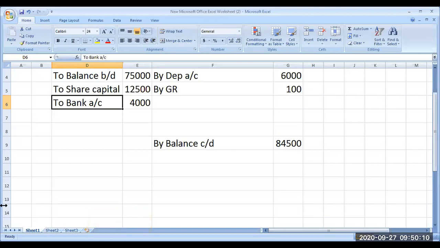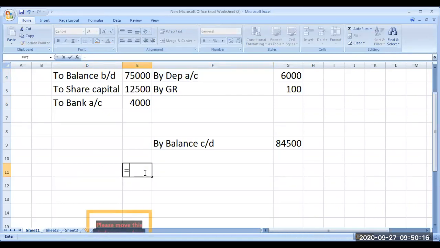So now we have to take the difference. Both sides should be equal. If it is not equal, then there should be a purchase or sale of machine. I am checking the total of this. Same total. I am taking the credit side total as well.